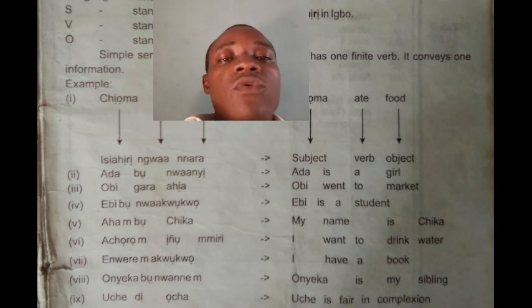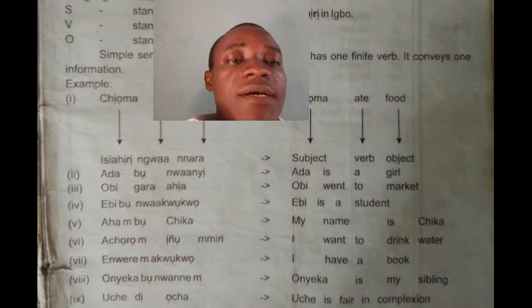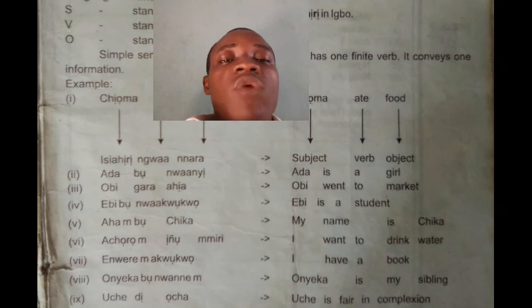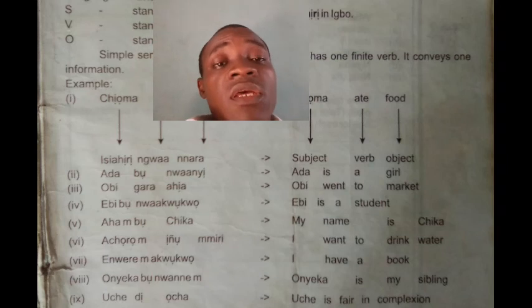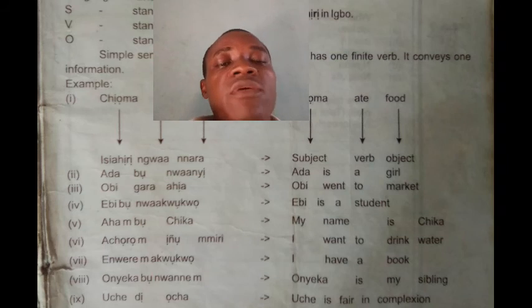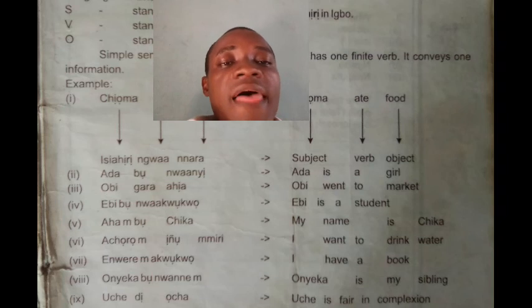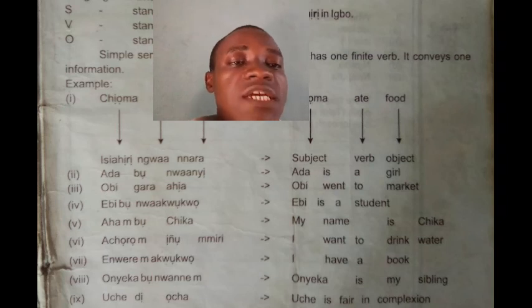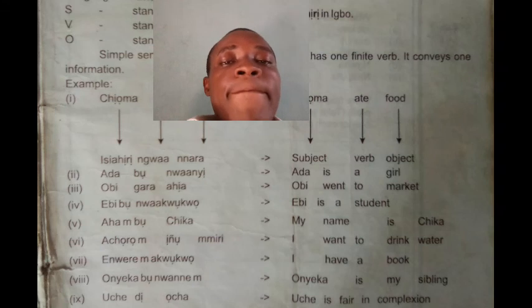Alright. So look at number 3 there. We have Obi gara ahịa. What it means in English is that Obi went to market. Obi gara ahịa. Obi went to market. Okay, the next one, which is number 4. Ebi bụ nwa akwụkwọ. Ebi is a student. Aha m bụ Chika. My name is Chika. That's number 5.